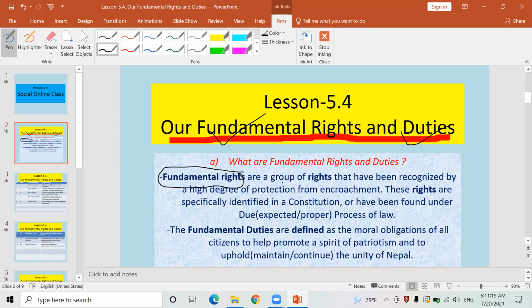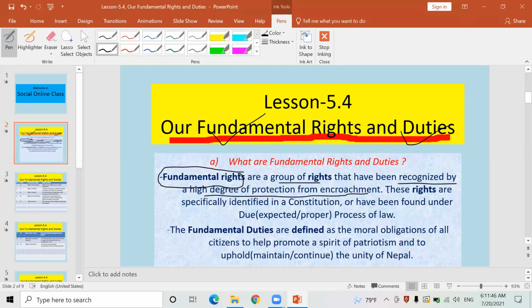Fundamental rights are a group of rights that have been recognized by a high degree of protection from encroachment. That has been highly recognized, with a high degree of protection, by the Constitution.